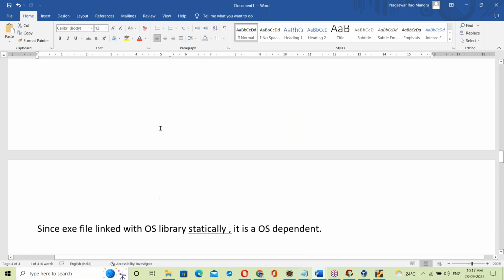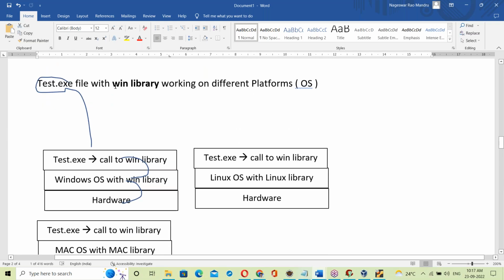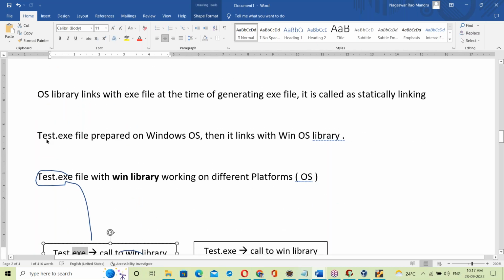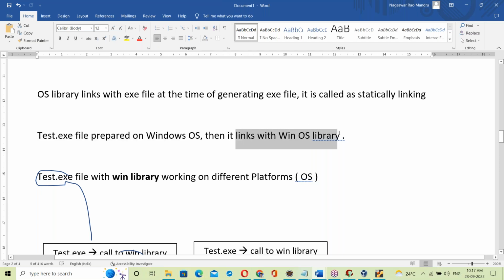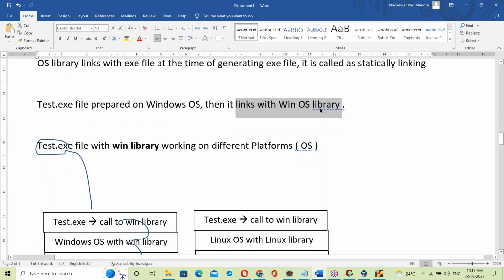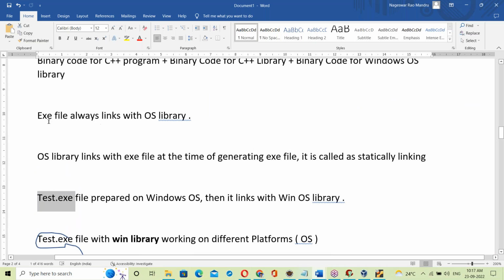In C language, what happens here? At the time of creating the exe file itself, it is linked with the OS library. At the time of creation of the exe file, it links with the Windows OS library, or a Linux library on Linux. The OS library links with the exe file at the time of generating the exe. This is called static linking.